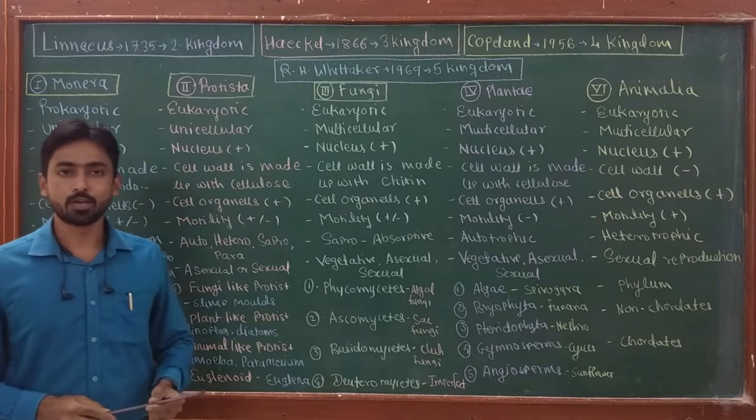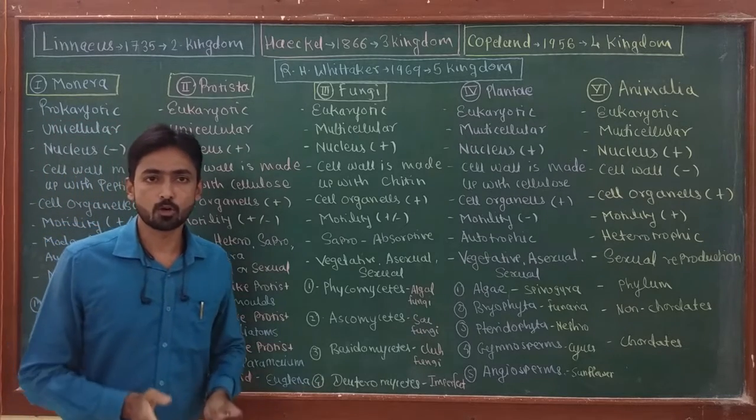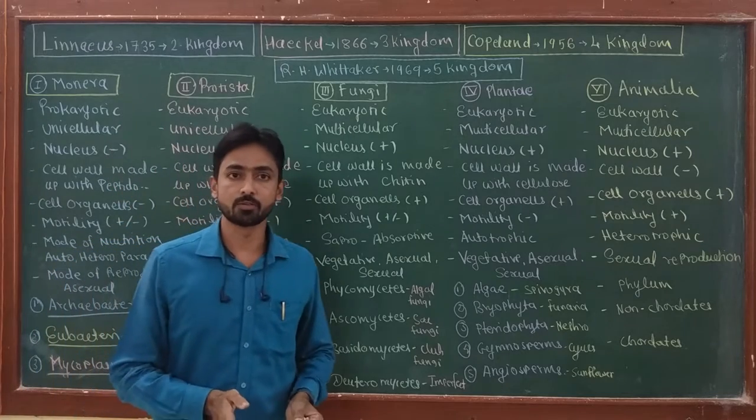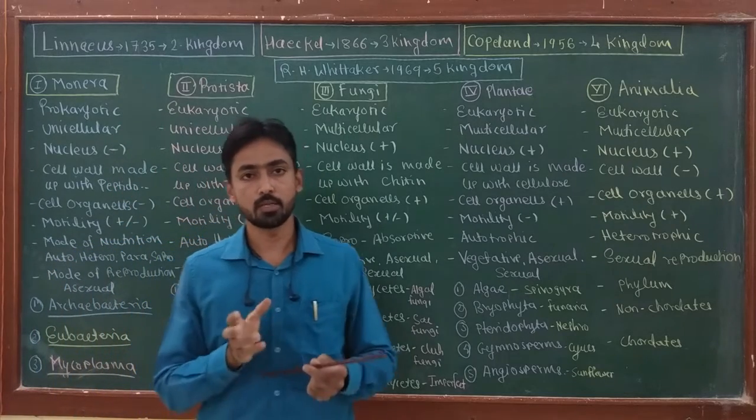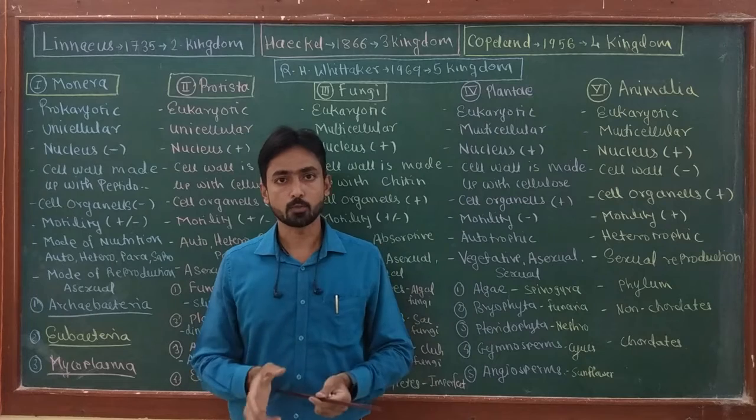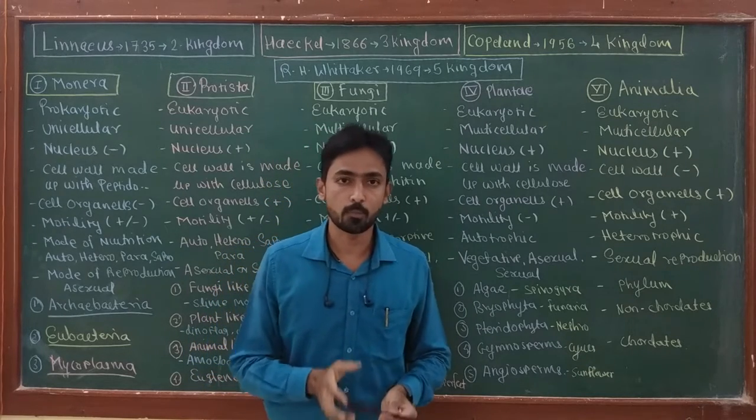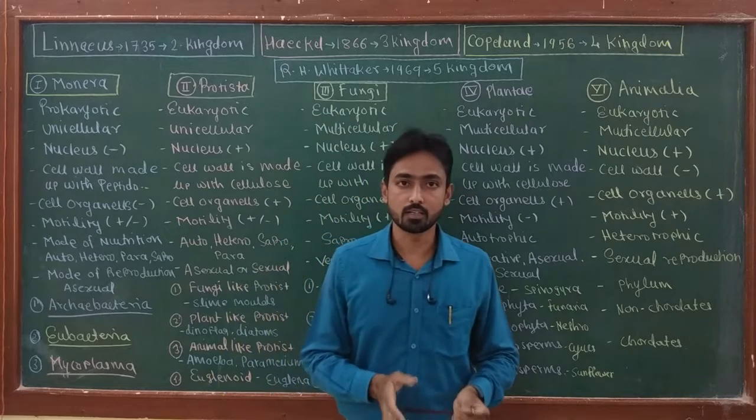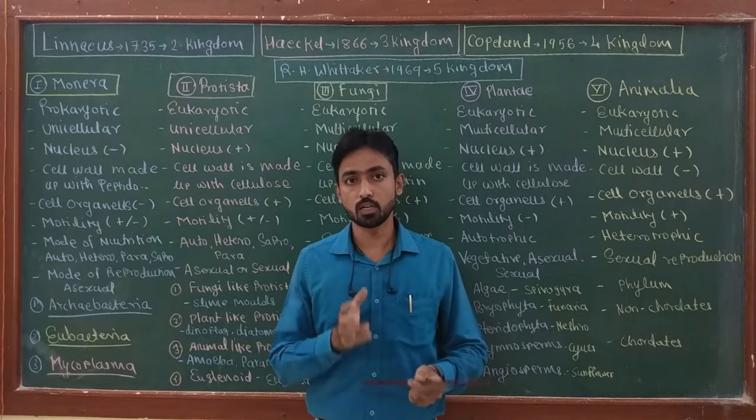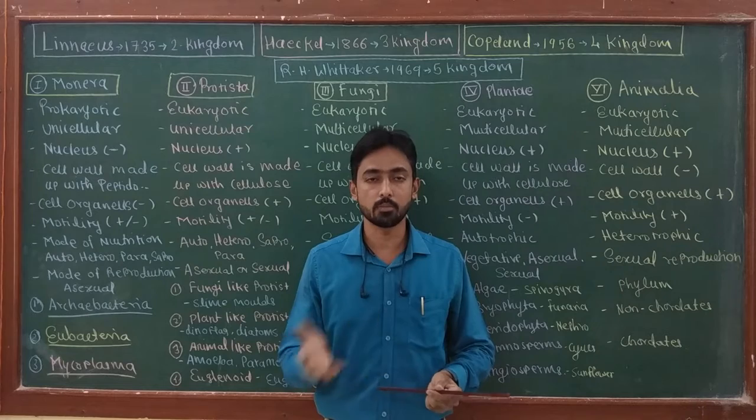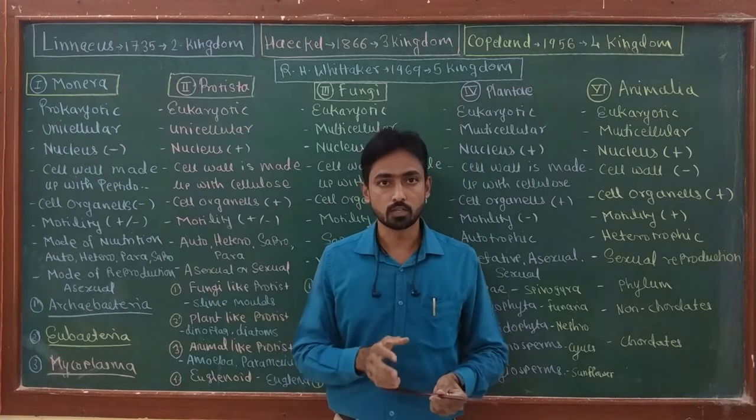Hello everyone. From today I am starting a new video series on the topic systems of classification. We know that the factor which differentiates our planet Earth from other planets of our solar system is life. An enormous variety of life is present on the planet Earth. Approximately 5 to 30 million different species of plants and animals are reported on Earth.